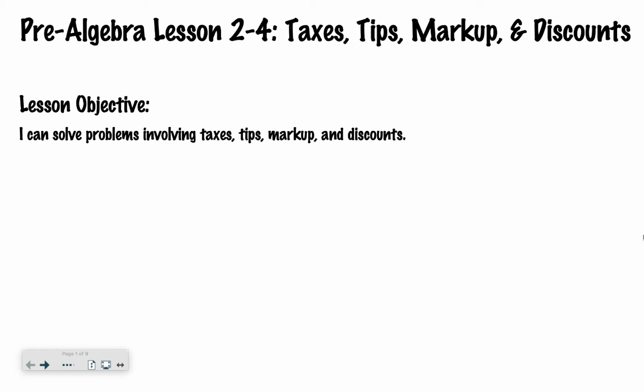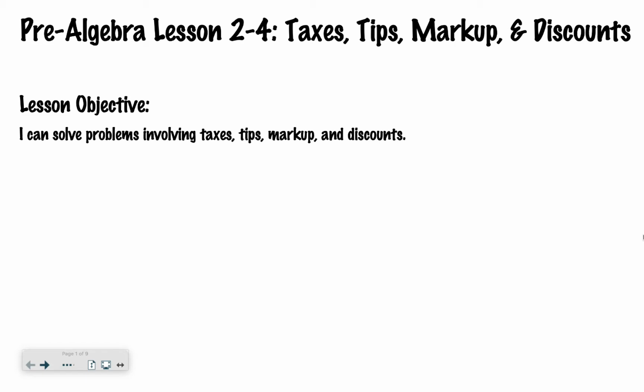And then talking about markup. Let's talk about stores. Let's think about how Target buys, let's say, Nintendo Switch games, okay? They buy them for a certain dollar amount. Let's say they buy them for $40. In order for Target to make money, they're going to charge you more than $40 to buy that.